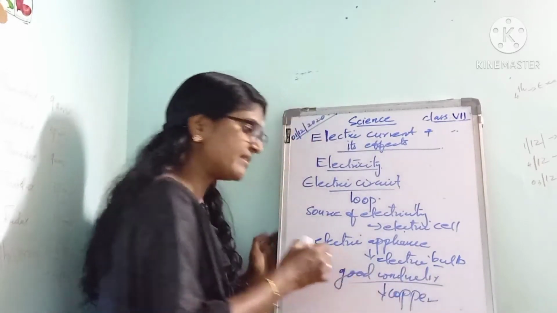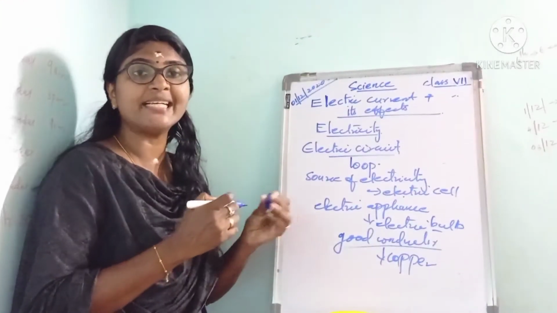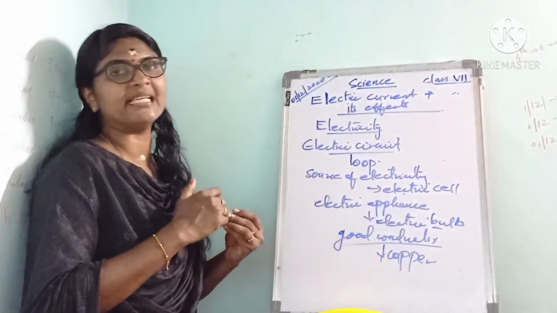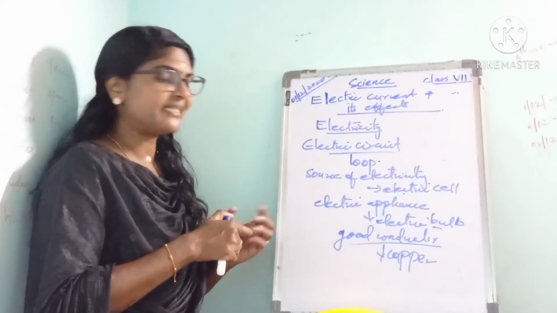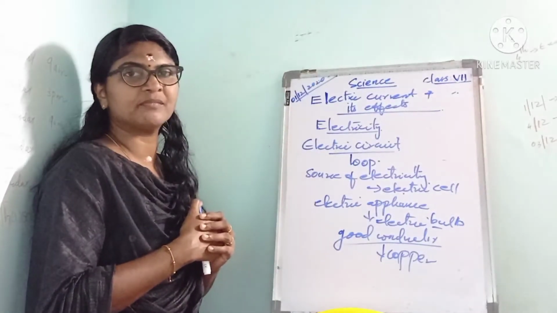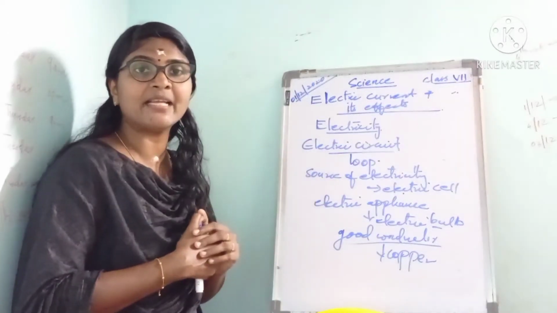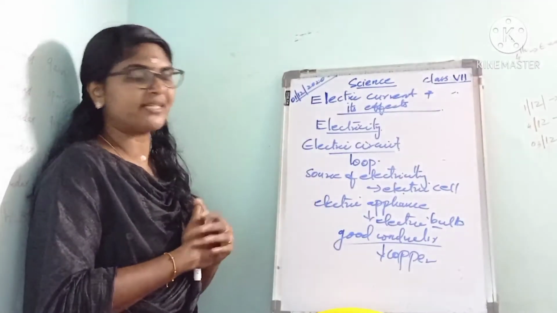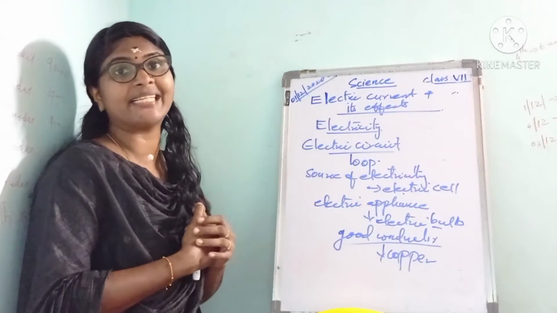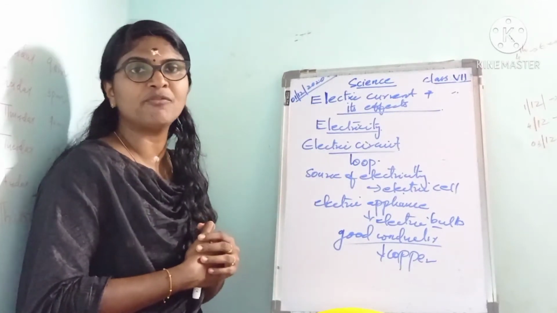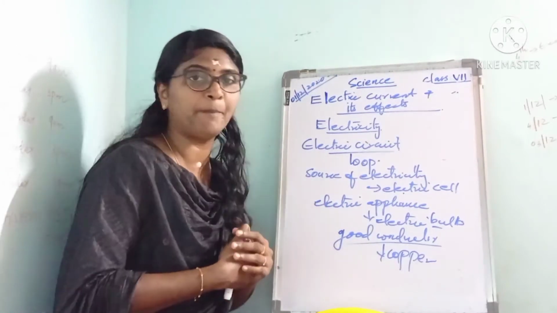Good conductor means the material through which the electric current, or the electricity, can flow very easily. For example, all metals are good conductors of electricity, especially copper.